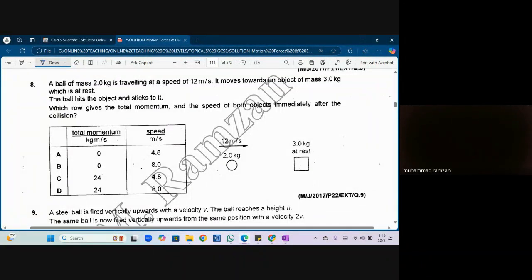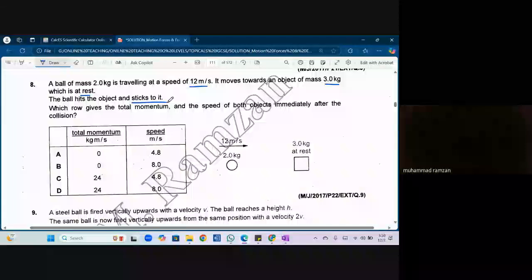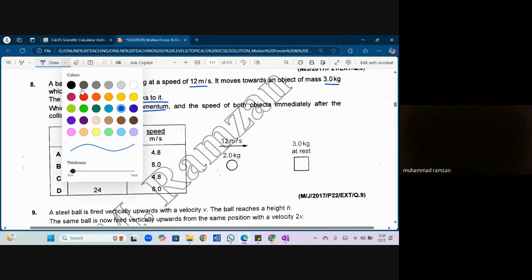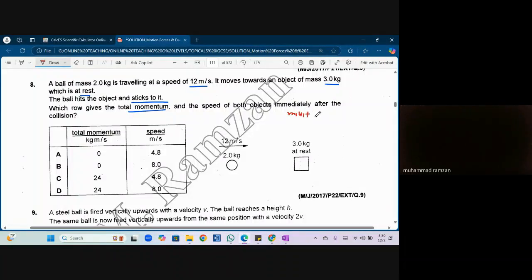A ball of mass 2 kg is traveling at a speed of 12 meters per second. It moves towards an object of mass 3 kg, which is at rest. The ball hits the object and sticks to it. What is the total momentum and the speed of both immediately after the collision? So, what is the total momentum? Actually, he is talking about the left hand side. Can I say m1 u1 plus m2 u2 equals m1 plus m2 times v? This is the total momentum he is talking about.